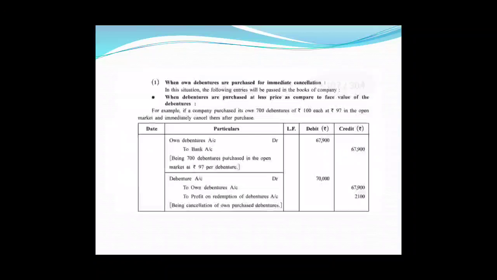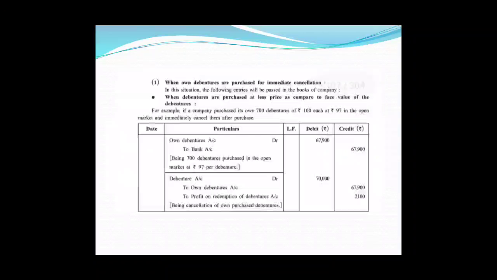But sometimes there may be profit or loss on cancellation. Let's take this example which is given to us here. If the company purchases its own 700 debentures of 100 each at a price of 97 in open market and immediately cancels them after purchase.